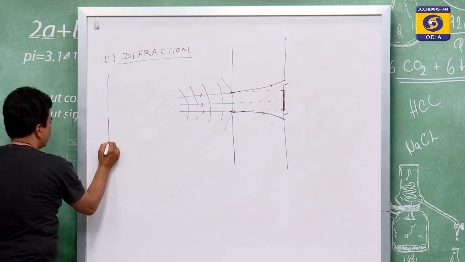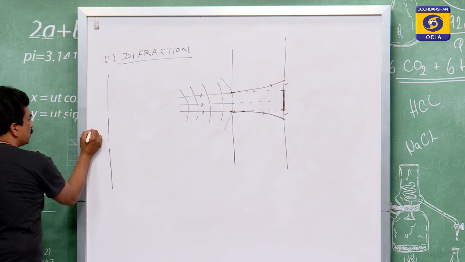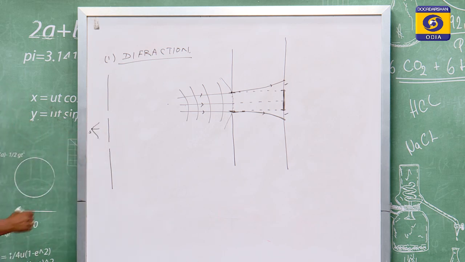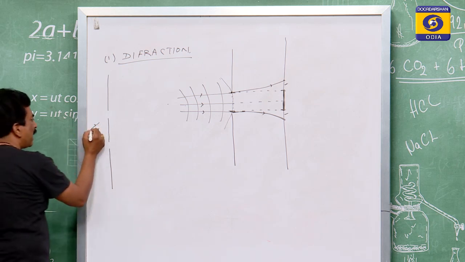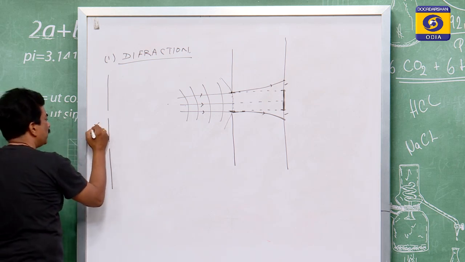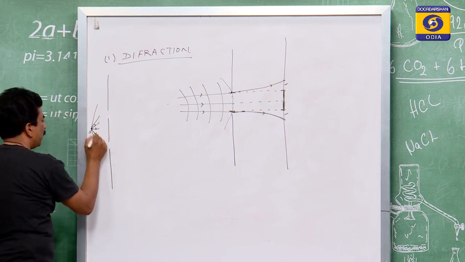This is one slit and this is another slit. Suppose this is the source S. From the source S, the light moves. And while that light is coming here, not only in this way, the lights will go likewise.